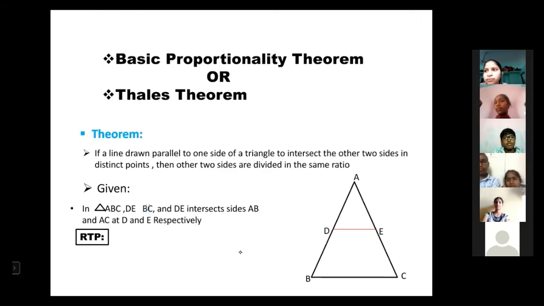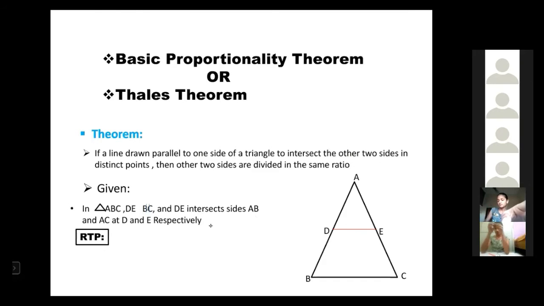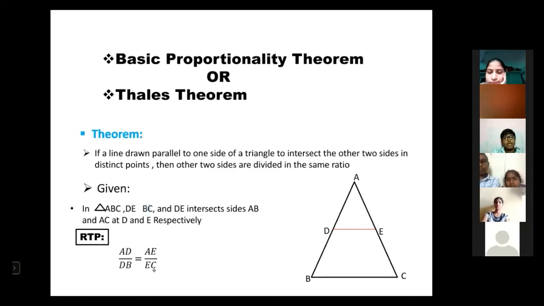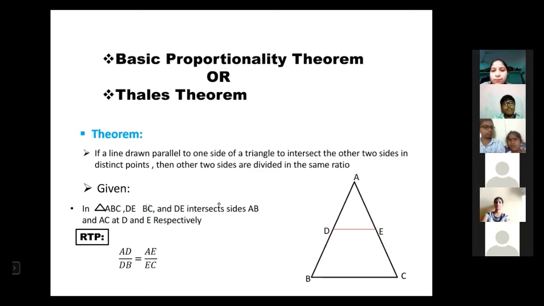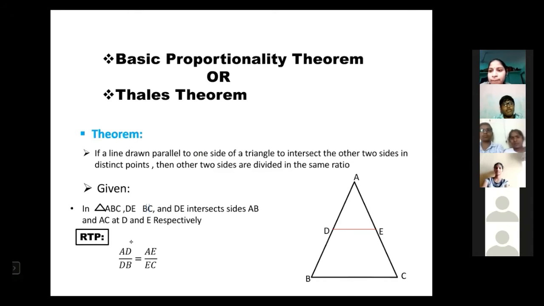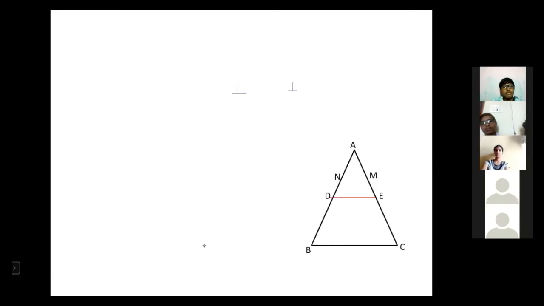DE is parallel to BC and DE intersects AB and AC at D and E respectively. What we have to prove? AD by DB is equal to AE by EC. So given is DE is parallel to BC. Required to prove is AD by DB is equal to AE by EC. The ratio of the other two sides are equal. We have to prove that.